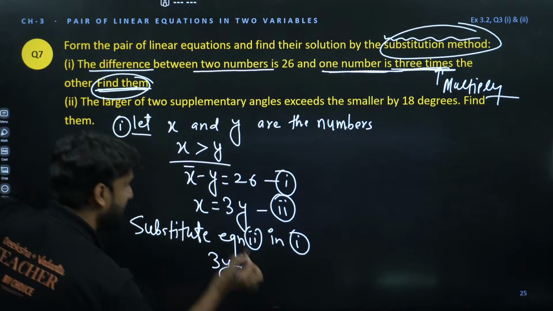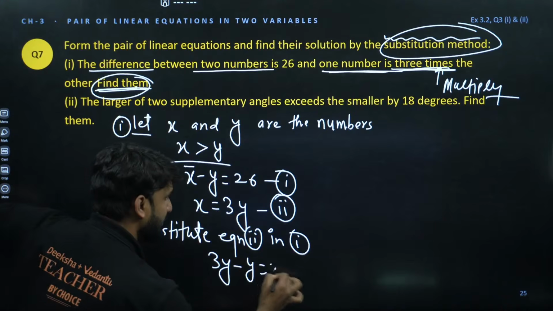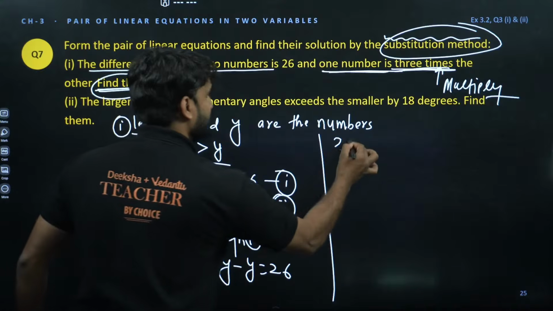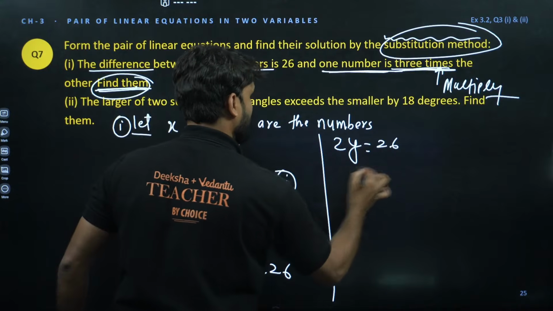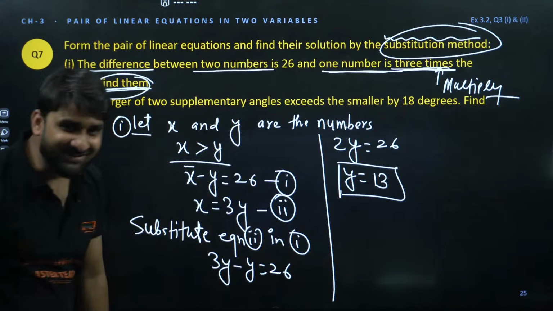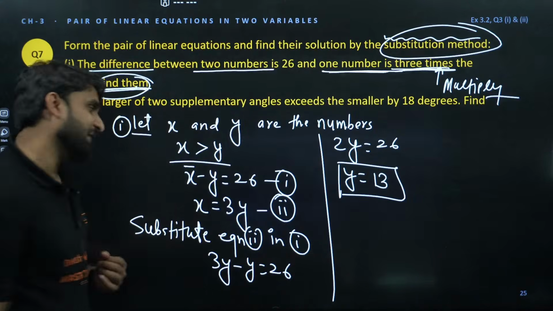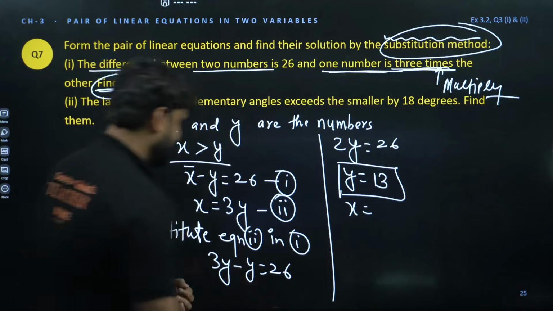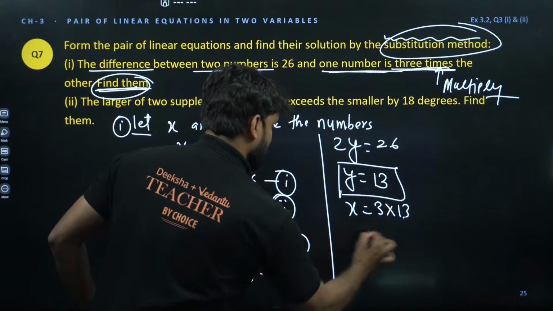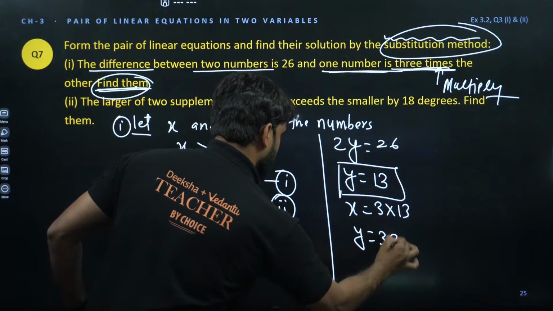So 3y and minus y is already there is equal to 26. My dear champion, 3y minus y will be 2y. So 2y is equal to 26. Wow! So y is equal to 13. And if y is equal to 13, what will be x? X will be 3y. So this is 3 into 13. So the answer is 39.